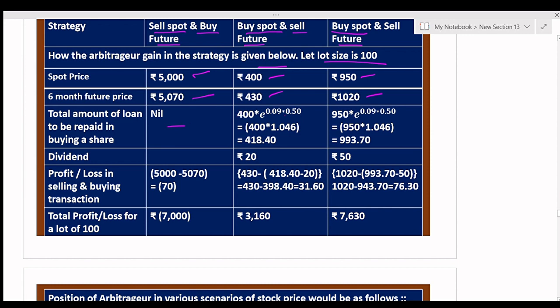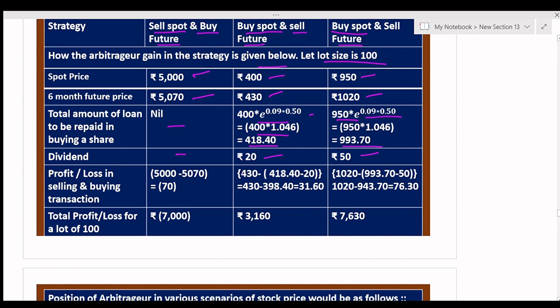Here it is buy spot, so a loan is taken to buy one share, rupees 400, and the total amount to be paid after 6 months, that is 400 into e to the power RT, 0.09 into 0.50, comes to 418.40 per share. And here it will be 950 e to the power RT, which is equal to 993.70. Now dividend: for selling, dividend is not counted, and for buying, 20 and 50.